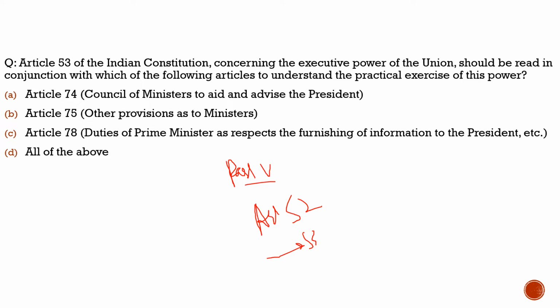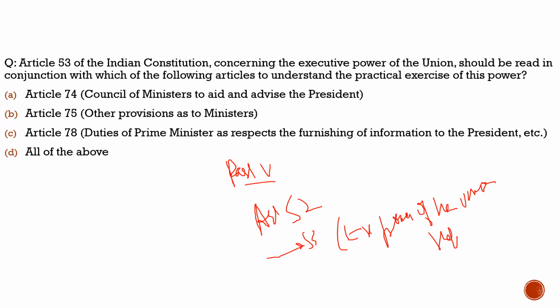Article 53, what does it say? It says that the executive powers of the Union shall be vested in the President. What does it say? The executive powers of the Union shall vest with the President. So what does it mean? That the President has the final control over the executive powers? But does it really work that way in India? Is it really so?